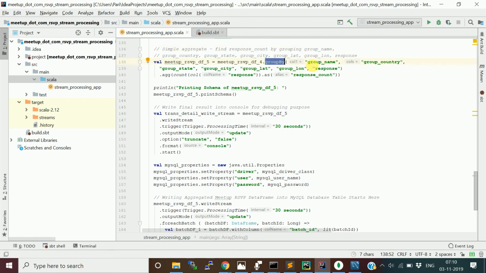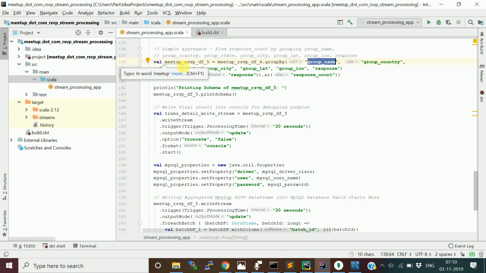I put all these columns. So basically, I want to group by group name, followed by group country, state, and city, and group lat and long, and response. Why did I put these columns in the group by? I'll tell you. Basically, I want to aggregate this data and then plot a chart on a map. I'm going to have a map chart as well as a bar chart and other stuff. That's why I'm getting the other columns as well. Otherwise, I could just group by the group name, but I want these details for making a good looking chart.